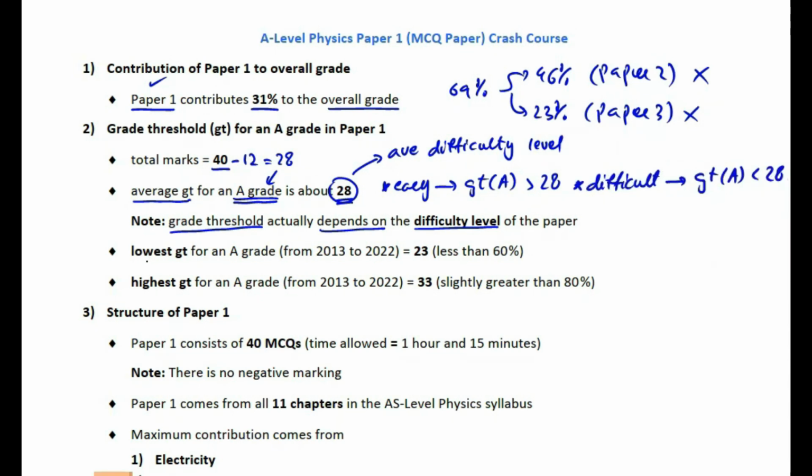Students, you might also find it surprising that the lowest grade threshold for an A grade in Paper 1 in the past 10 years has been as low as 23, which is even less than 60% of the total marks. And on the other hand, the highest grade threshold for an A grade in Paper 1 in the past 10 years has been as high as 33, which is slightly greater than 80% of the total marks.